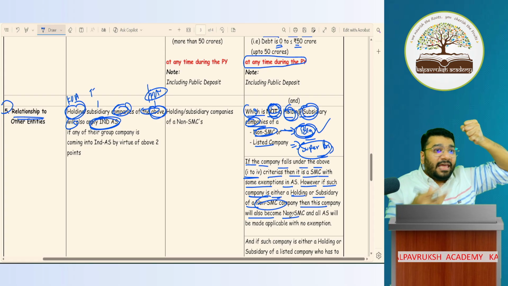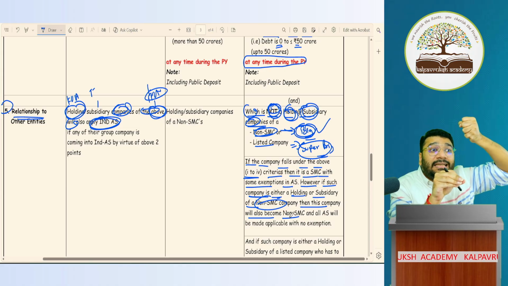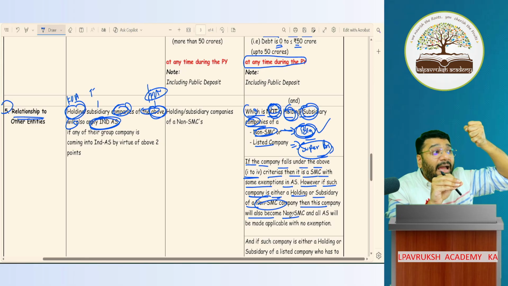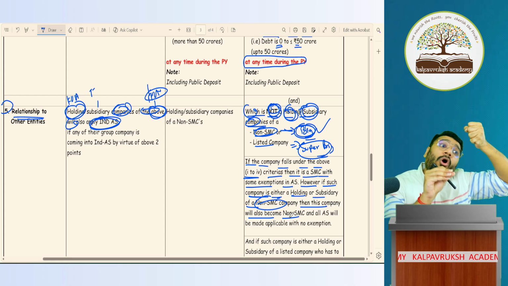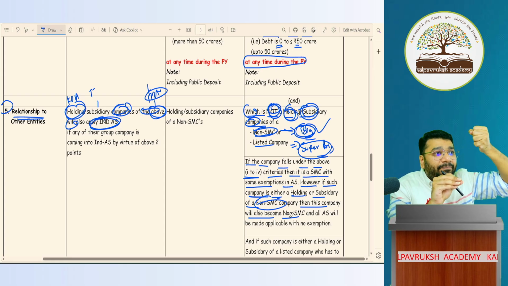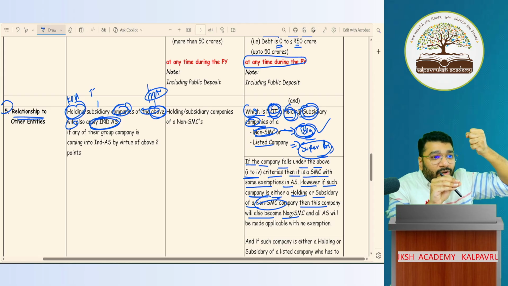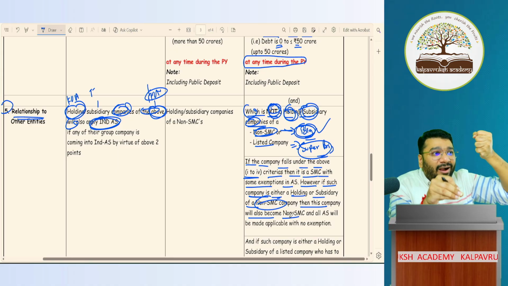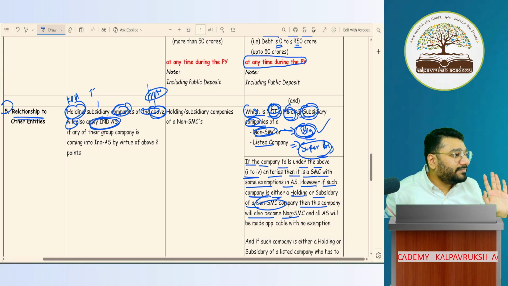Kalpavriksha is the holding company. FFLA is the subsidiary. FFLA's turnover in the previous year is 300 crores. What company is FFLA? FFLA is big, not super big. I'm talking about turnover. It is a big company. If FFLA is a big company, what do they have to follow? All AS. Now, Kalpavriksha is the holding. How much is its turnover? 25 lakhs. Only 25 lakhs. Now tell me, is the holding company small or big? As per the first 4 points, small only. But here the fifth point comes in: since I am the holding of a big company, this fellow also becomes big by default. Okay, not okay?